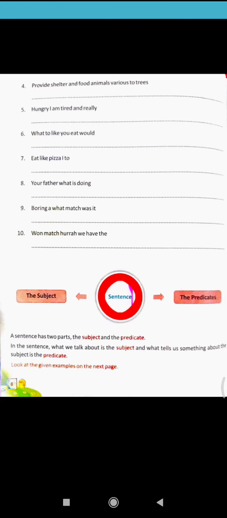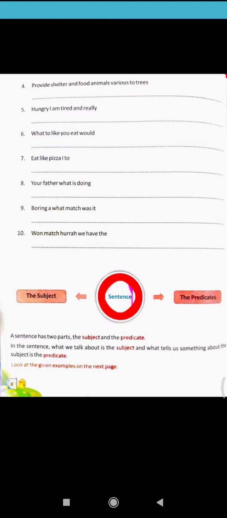Any sentence, for example: the boys are making a noise. What is the subject? Noun or pronoun. The subject is the boys, and are making noise will be the predicate part.